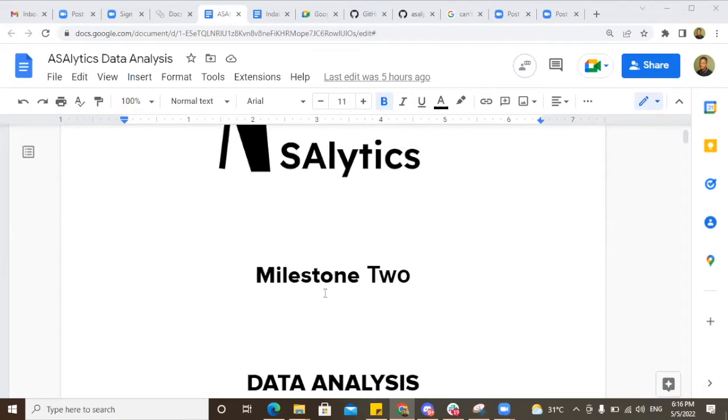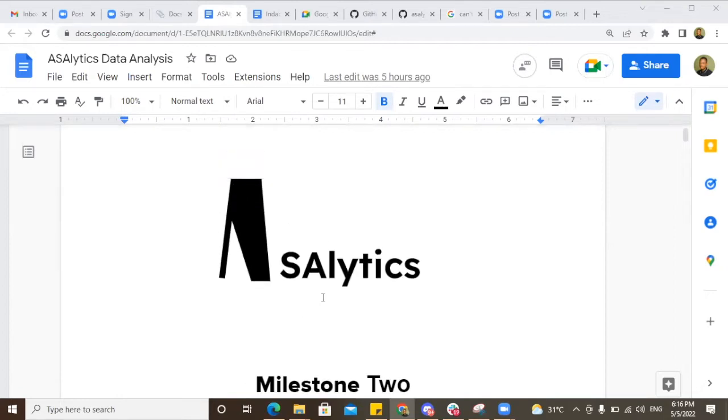So for this milestone, we'll be transforming those data and seeing some key analysis that we can bring out from those data across the data collection platforms, I mean Twitter, Reddit, and GitHub. So here I have the data analysis doc. In this section, we will be presenting to you the data analysis doc and the Jupyter notebook to show our code and demo some interesting visuals.